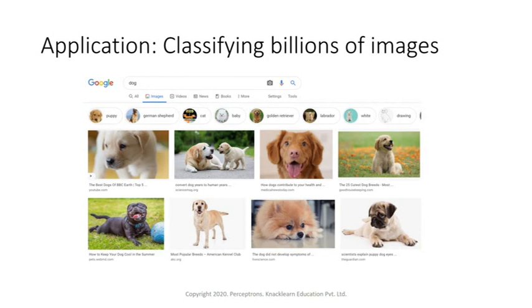When people are uploading pictures of dogs, it doesn't mean that they will label it saying it's a dog picture. It can be something else also. The name can be very different. You can see here it says most popular breed, American Kennel Club. Sometimes people will give a different name, and there might not be a name saying dog. So how is it able to recognize this kind of thing? They do classification on top of a huge amount of image data. There might be billions and trillions of images of dogs within Google, and they try to classify them. This is possible because of deep learning.